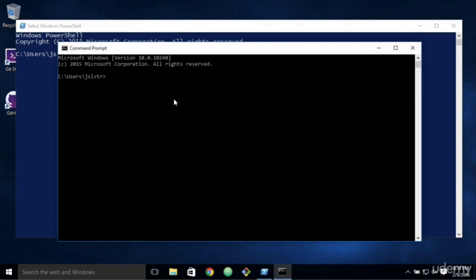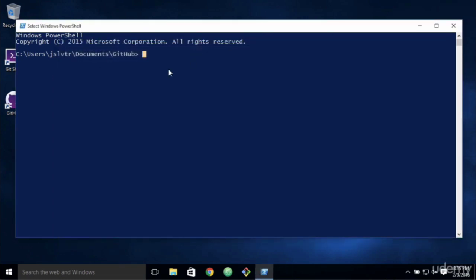For example, Windows uses different line endings than Mac and Linux, so sometimes the Mac and Linux systems don't know where the line ends when the file was written in Windows. So let's not use this command prompt, and let's use the PowerShell, which is what Git for Windows, GitHub for Windows installs for you.